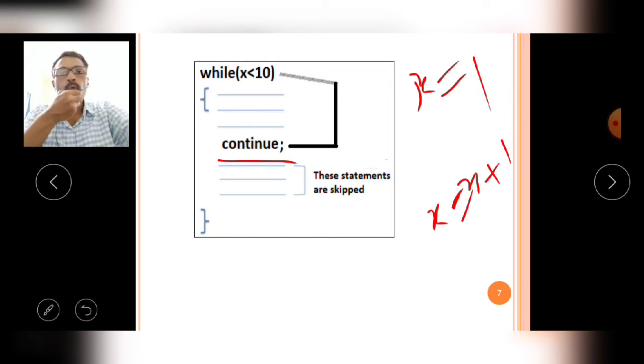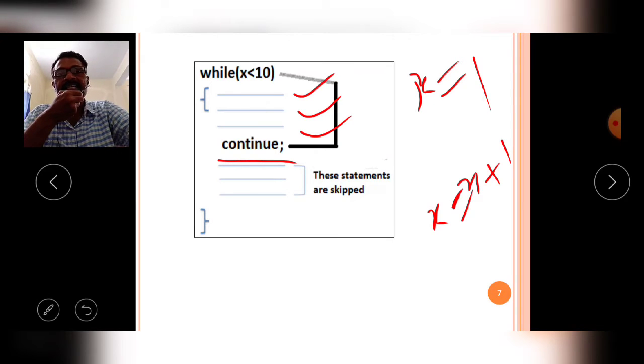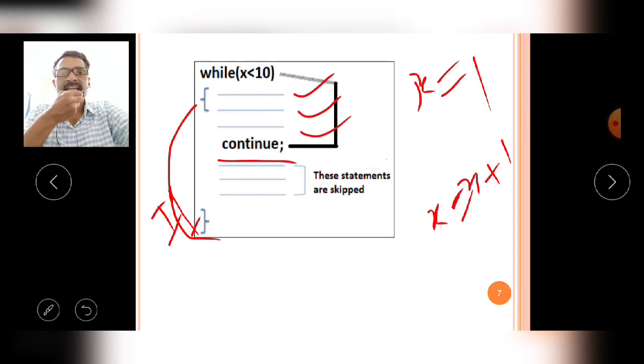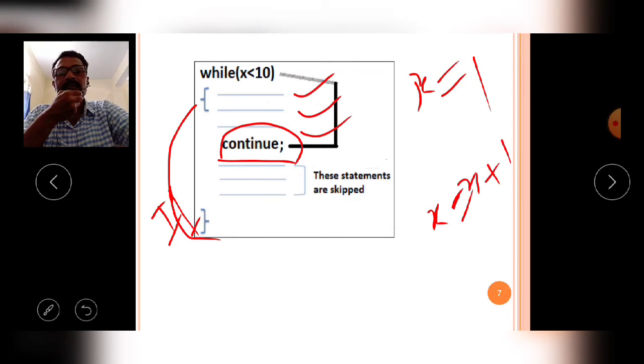When the loop is executed, it will enter into the first line and it is executed. Second line executed, third line executed. That means in iteration number 1, the while block is executing, and the statements in this block are executed continuously. First line is executed, second line is executed, third line is also executed. If you had not written the continue statement, then the fourth, fifth, and sixth lines would also be executed.